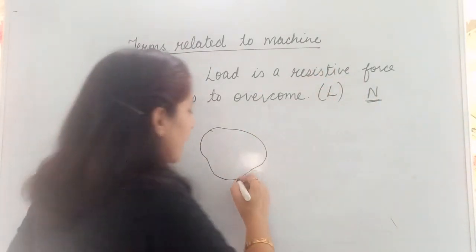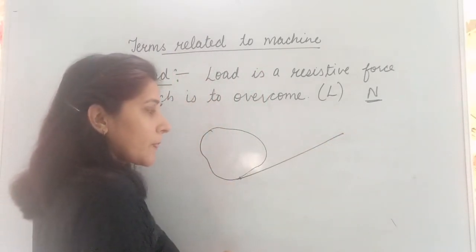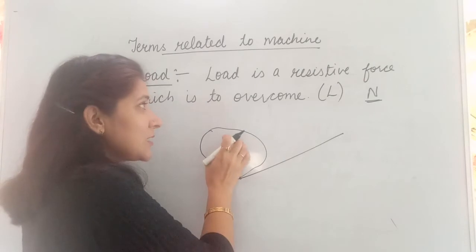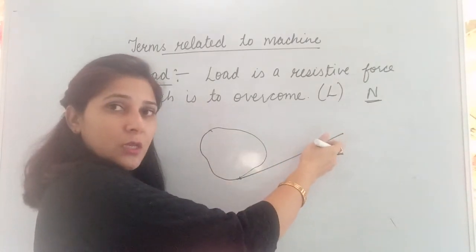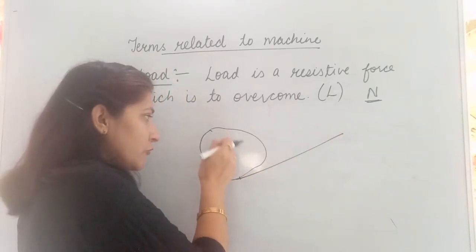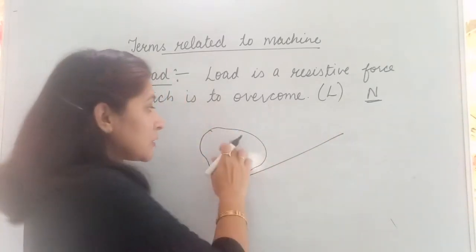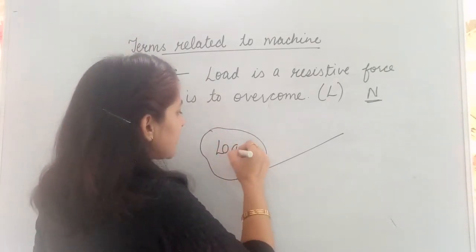Okay, suppose I am using a stick or a crowbar over here to move this stone. So this is the resistive force which I need to overcome with the help of this machine. This machine is used to overcome this opposing force or resistive force. So this is known as load here.